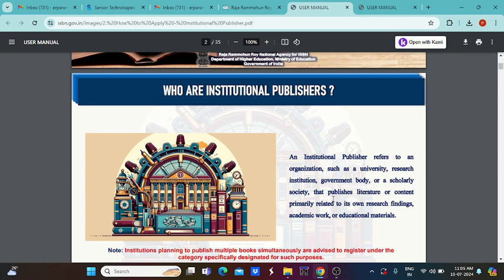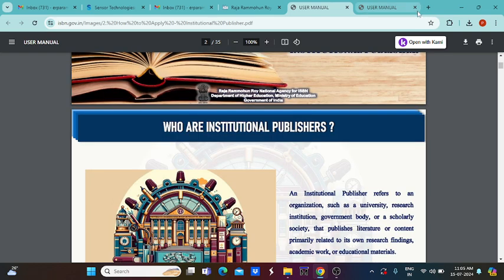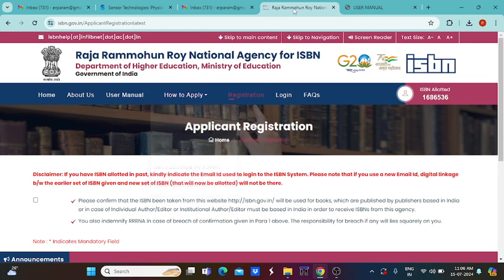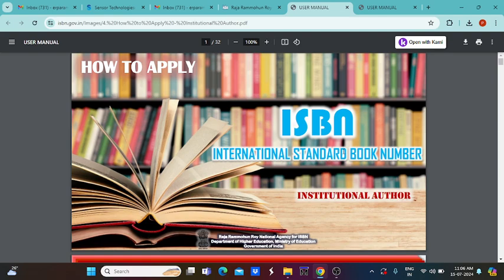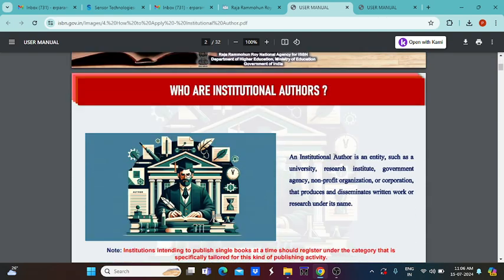That content will be properly applied for this institutional publisher. So next category is institutional author. Any individual person can take responsibility for an entire institution, and they can take the responsibility, and the particular information can be written here, and finally the publication will be over.